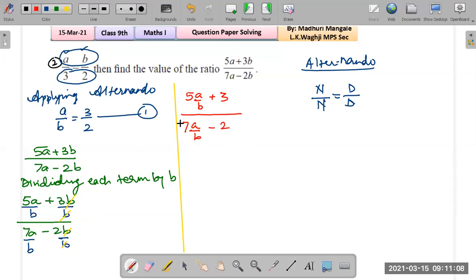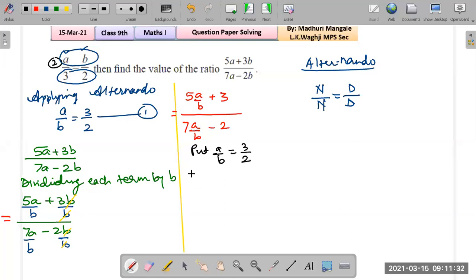Now concentrate on this question. We are simplifying this, so equals to, we put the equals sign here also. And now check, we know a upon b. What is a upon b? That is 3 upon 2. So just replace, or you can say put, a upon b equals 3 upon 2.